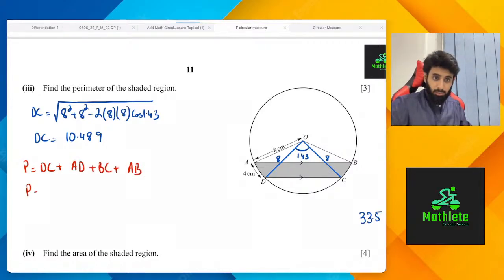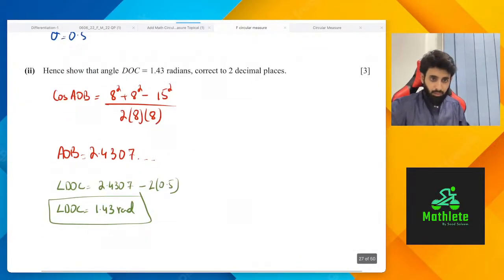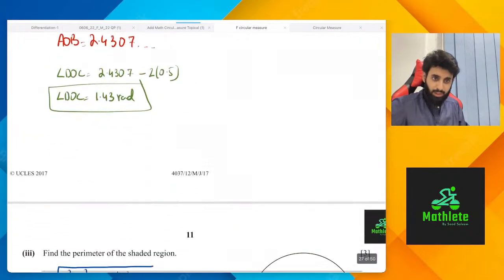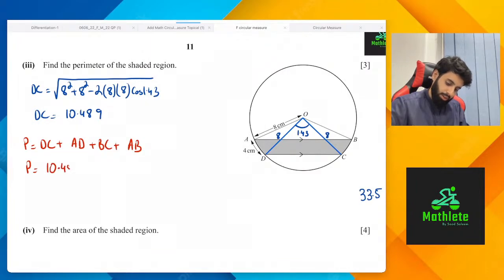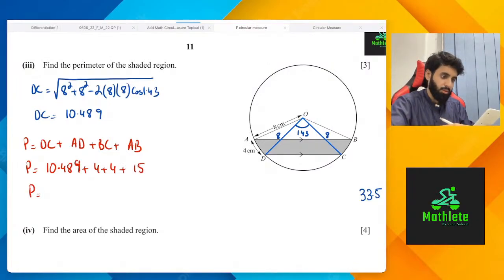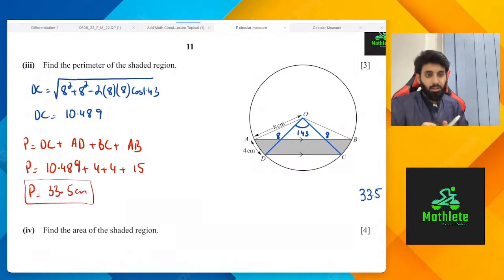How did I get 1.43? We worked out 1.43 above. Is this a right angle triangle? No, it doesn't say that anywhere, so we're not going to take it to be a right angle triangle. So 10.489 plus 4 plus 4 plus 15. Let's work this out. See what you get. 10.489 plus 4 plus 4 plus 15. So we're looking at 33.489. So it's going to be 33.5 centimeter. There you go. That's our answer.